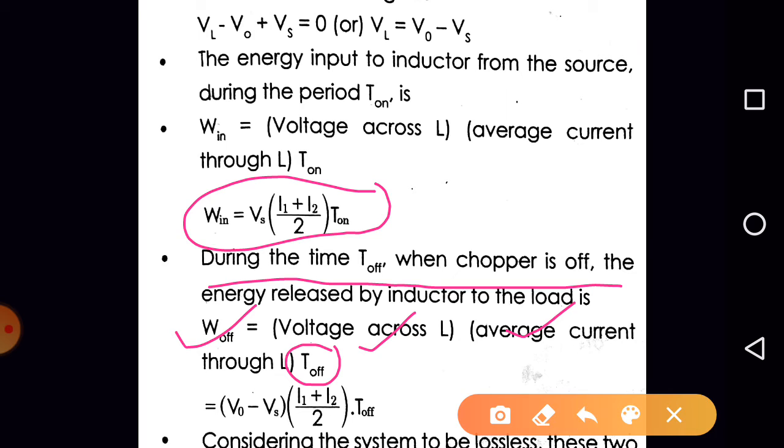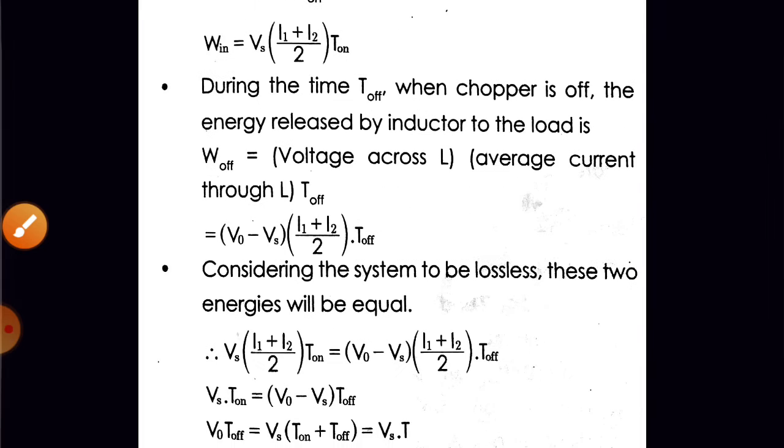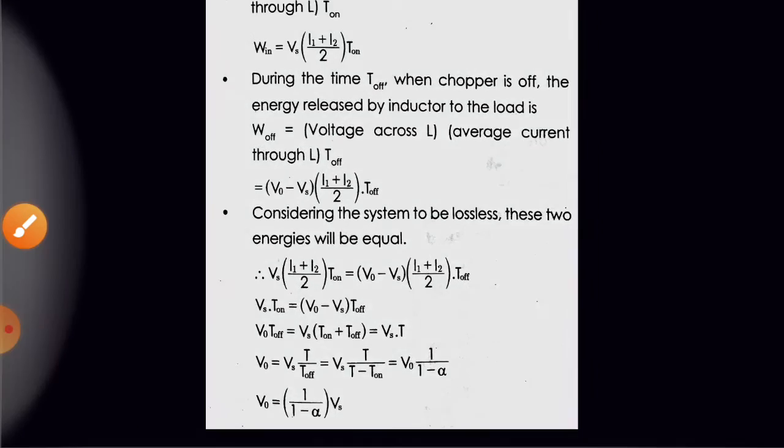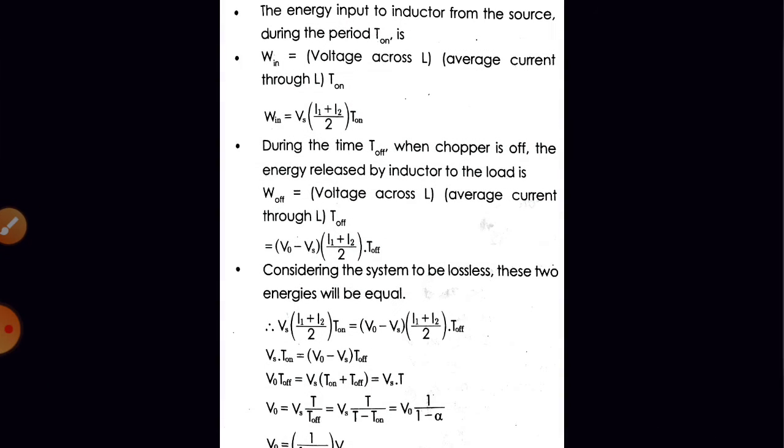Yes, what is the voltage across the inductor during the off time? Yes, it is V0 minus Vs. So it is V0 minus Vs into what is the average current? Now current is decreasing from I2 to I1. So what is the average? Again it is I1 plus I2 by 2 into T off, right? Now by considering the system to be lossless, these two energies will be equal.